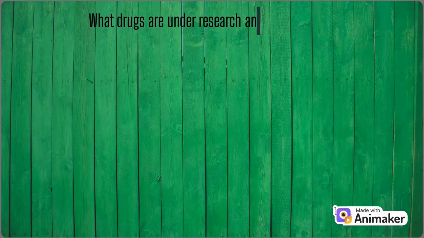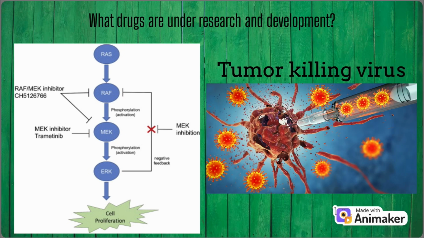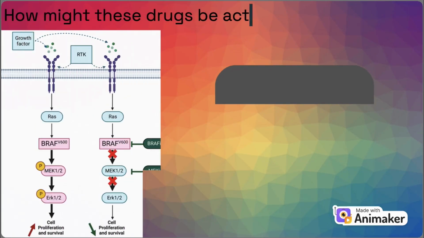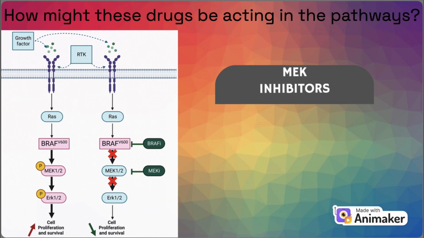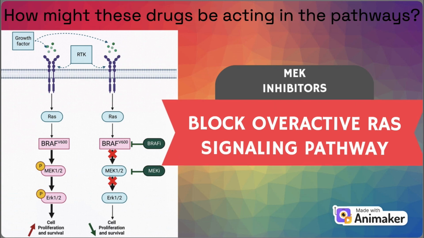There is currently a lot of research surrounding MEK inhibitors, which are drugs that block the enzyme mitogen-activated protein kinase. They show promise in treating NF1 tumors since they affect how cells grow and develop. NF2 tumors are harder to treat, and therefore, certain viruses are being developed to help kill tumor cells. Most current drugs are targeted at killing tumor cells. However, the MEK inhibitors work by blocking the overactive RAS signaling pathway that causes tumor growth.